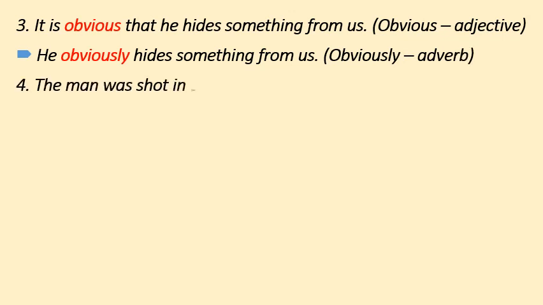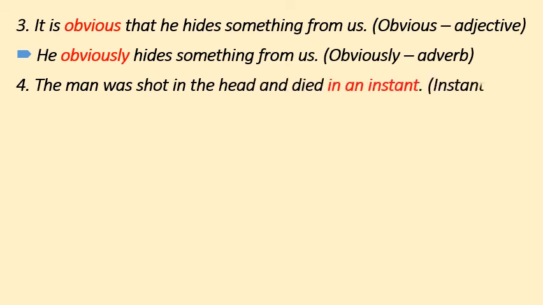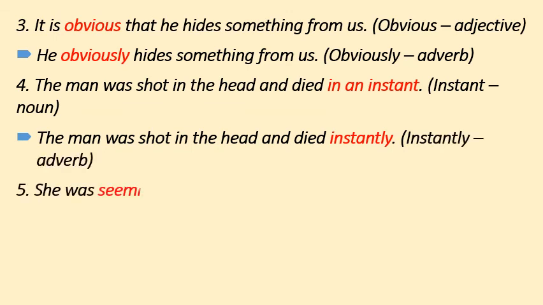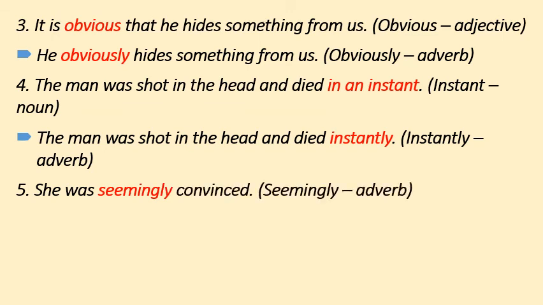Number fourth, the man was shot in the head and died in an instant. So here instant is noun. It can be written like this: the man was shot in the head and died instantly, ly. So it means adverb. Number fifth, she was seemingly convinced.